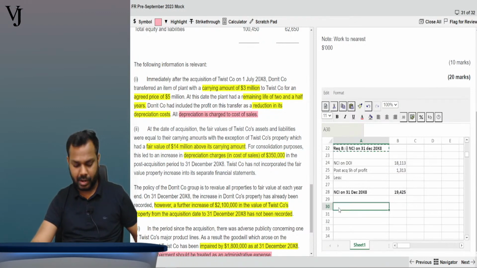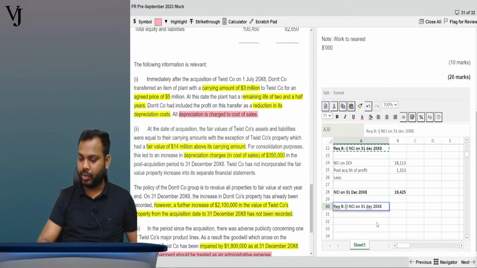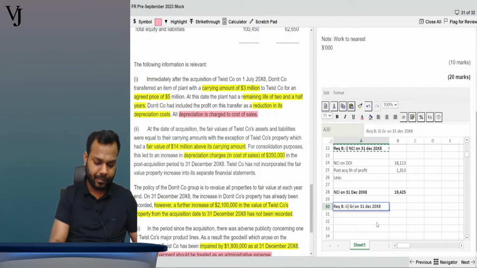Requirement B, part number 2. And what is part number 2? Group RE, group retained earnings, on this date.